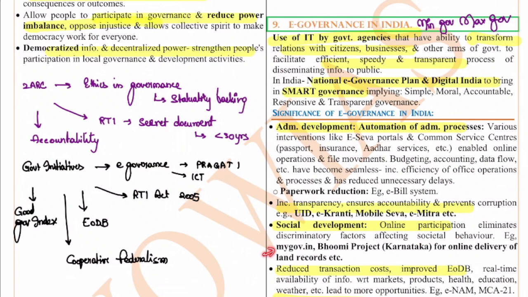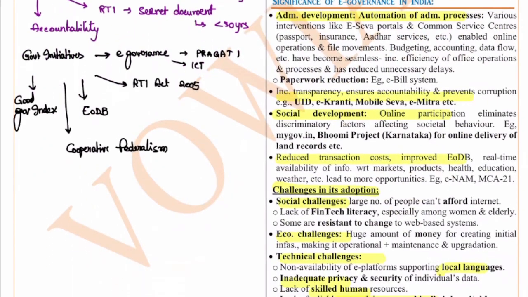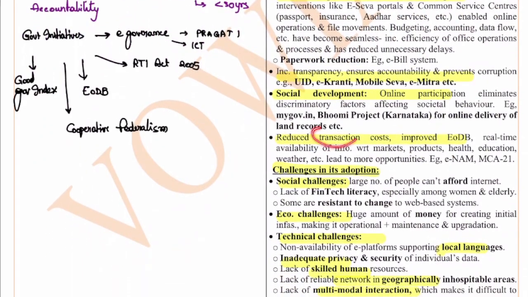Example, mygovernment.in, the Bhumi project of Karnataka for the online service delivery of land records and all. Also, the e-governance will reduce the transaction cost. It will improve the ease of doing business. The real-time availability of the information with respect to the markets, products, health, education, all of these things will be there. Example, the eNAM, the MCA for the corporate, under the Ministry of Corporate Affairs. All these things come under this.